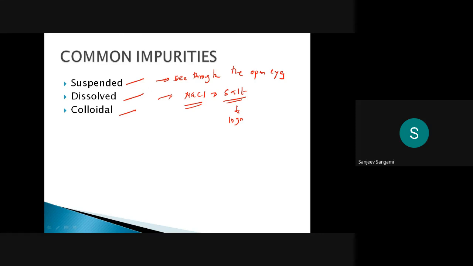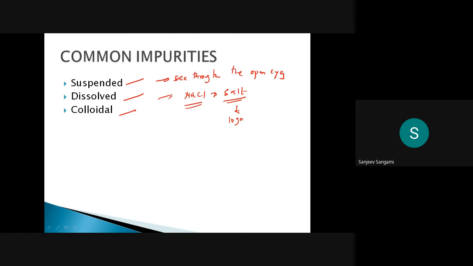Why we are discussing all these impurities: if you know the properties of all these particles, suspended, dissolved, and colloidal, then it is very easy to treat them. And the main thing is that if you find any pollutant in water, first it is better to classify what kind of impurity it is, whether it is suspended or colloidal, or whether it is dissolved.